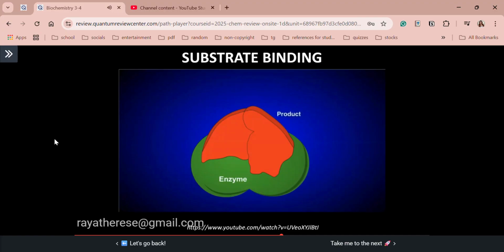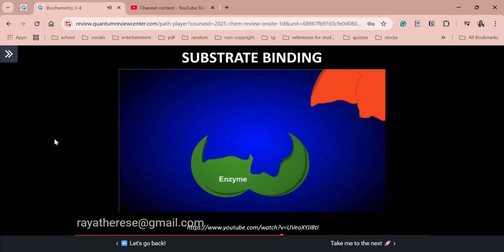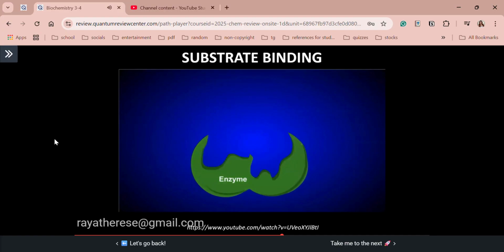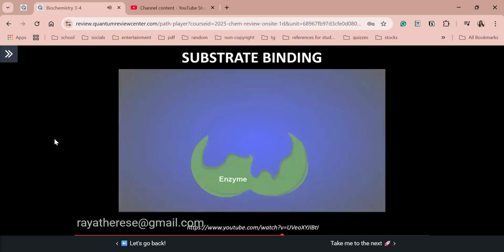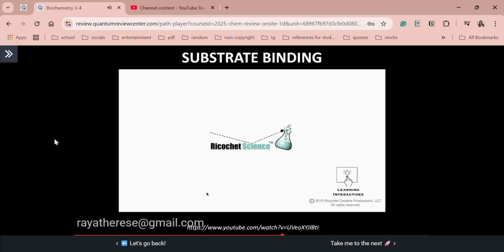This is referred to as the product. Once the reaction has occurred, the product is released from the active site. The enzyme returns to its original state and is free to react again with another set of substrates. All right, so that's our introduction to substrate binding.